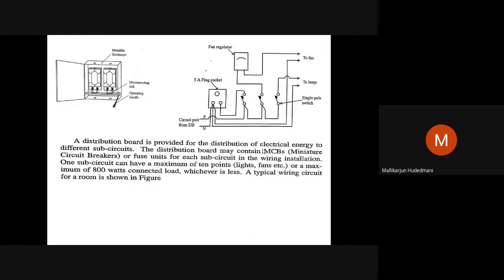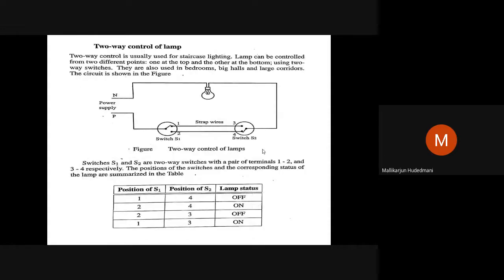So then we have the direct explanation. Explain two-way control of lamp with the switching table. This can be one question. Correct? One schematic, table, and how it works. It's enough. This is called staircase lamp wiring.